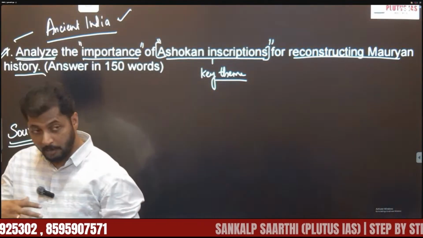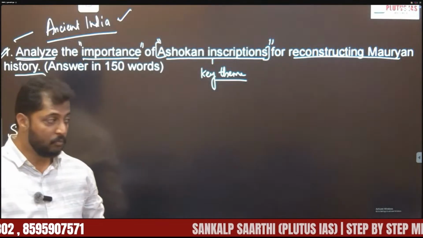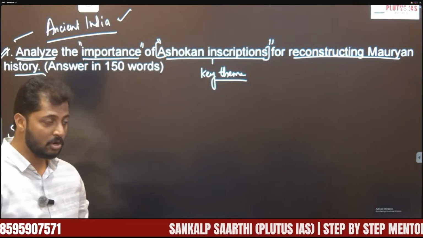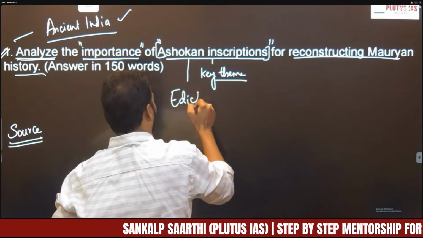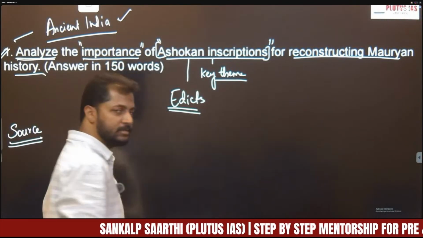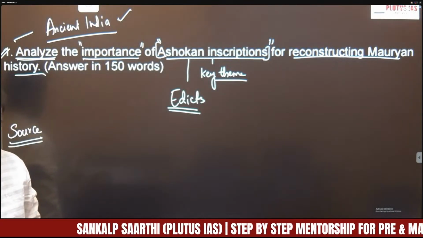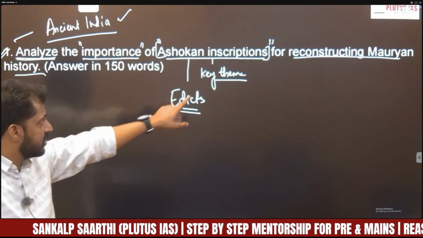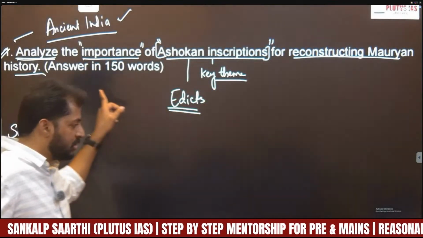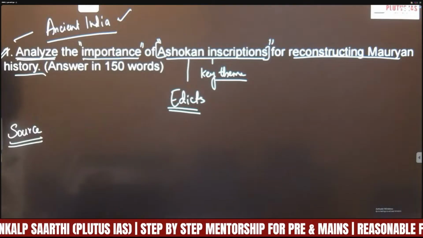And apart from these literary sources, we have archaeological records, especially Ashokan edicts. So the question is about the importance of these Ashokan edicts in reconstructing the history of the Mauryan Empire, right?